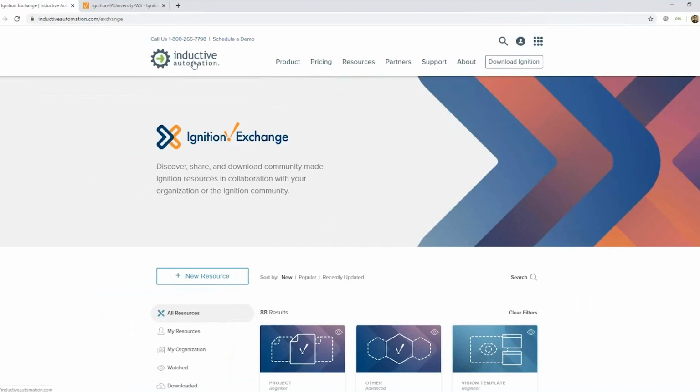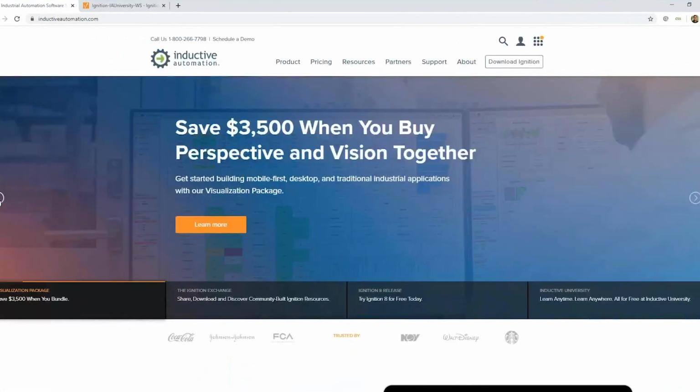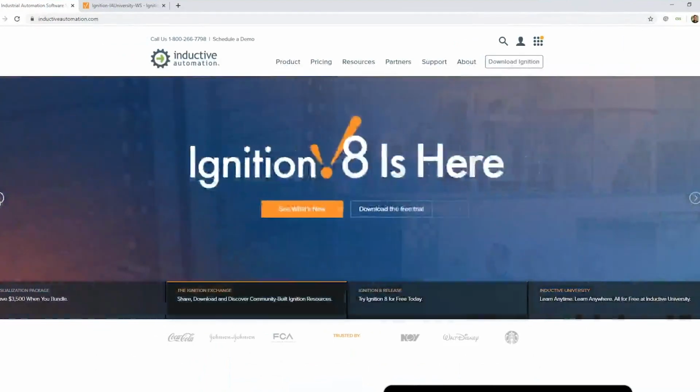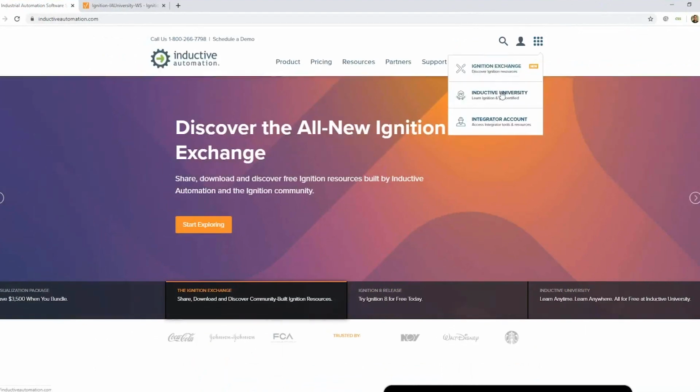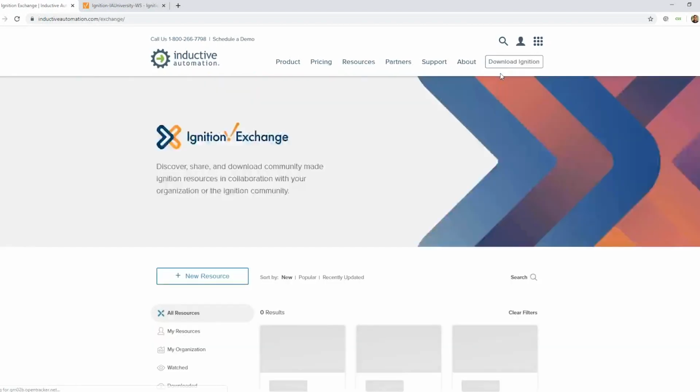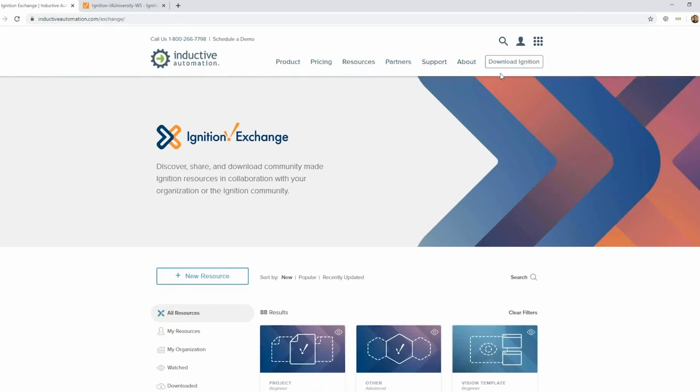On our website, you can always just go to our homepage here, Inductive Automation. And right now, if you scroll through these banners, you can certainly see we're highlighting the Ignition Exchange. That's one way to navigate to it. But also up here in the top corner, this is something we recently added to our website. There's quick links to get to things like Inductive University, but also, first and foremost right there, a link to the Ignition Exchange. So we're going to navigate to this. This was released at our user conference this past year, so it's relatively new.